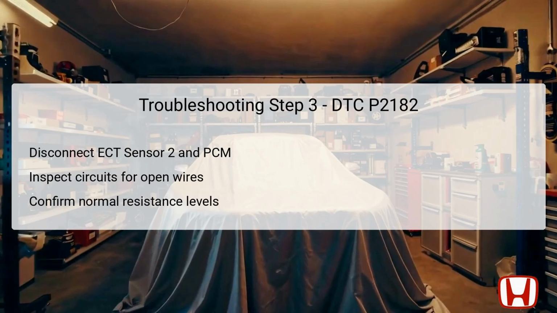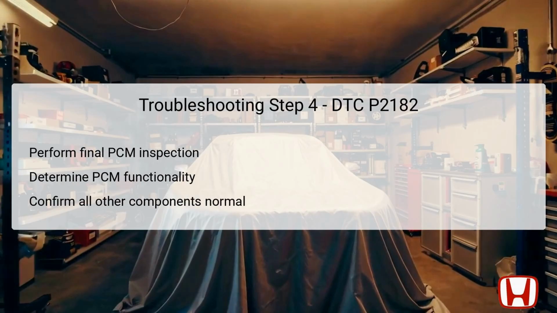The fourth and final troubleshooting step in diagnosing DTC P2182 involves conducting a thorough inspection of the powertrain control module, PCM. By examining the PCM closely, technicians can assess its overall functionality and operational integrity. If earlier inspection items have indicated normal conditions and no issues were detected with the ECT sensor or its circuits, then the likelihood of the PCM being the cause increases.